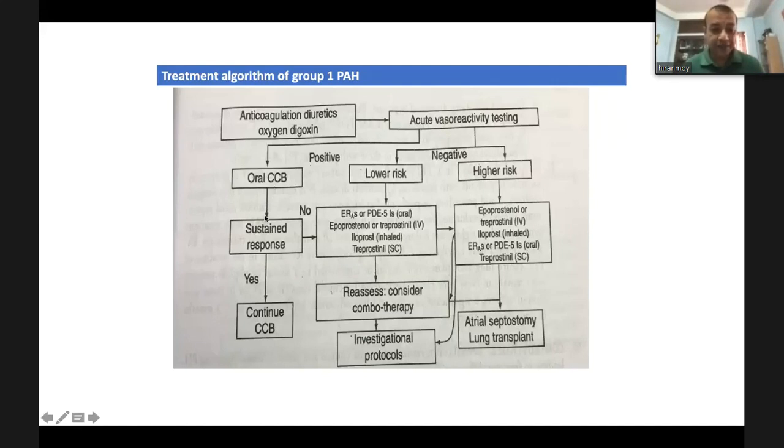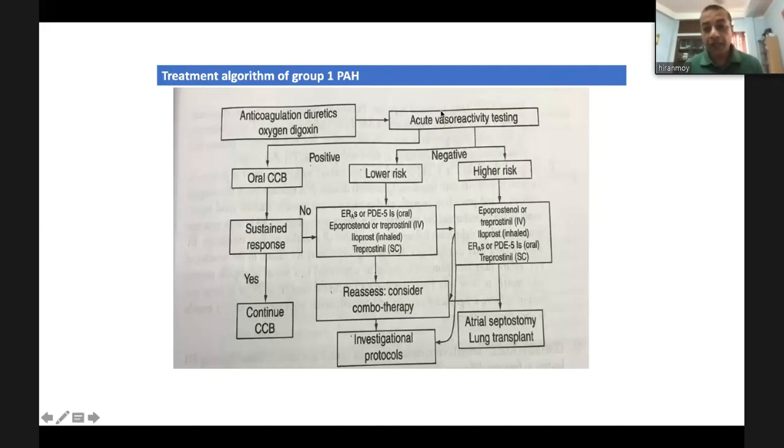Then we should assess his response. If there is a sustained response, then we should continue the calcium channel blocker. If there is no sustained response, then we should switch to another drug. Studies show that in case of idiopathic pulmonary arterial hypertension, acute vasoreactive testing is positive in only 10 to 15% of cases. Of those 10 to 15% of cases, 50% have a sustained response. The other 50% do not respond in the long term.